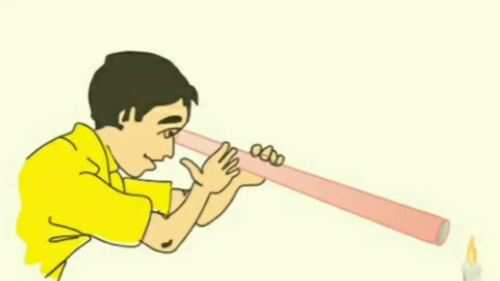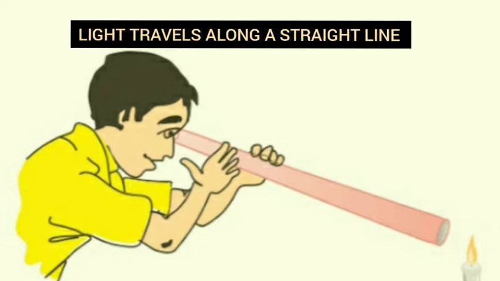So, let us perform a simple experiment to prove that light travels along a straight line. For that, you need a sheet of paper, a candle, and a matchbox. Fold the sheet of paper in the shape of a pipe and light the candle. Point one end of the paper pipe towards the candle. Bring your eye closer to the other end of the pipe and try to look at the flame through it.